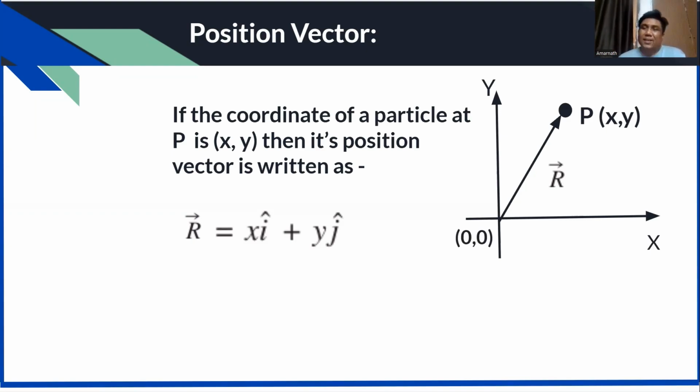So this is the position vector. If you know the coordinates, you can easily write the position vector, or if you know the position vector, you can easily write the coordinates. Well, this is coordinate x and these two are the coordinates. Please write it fast.